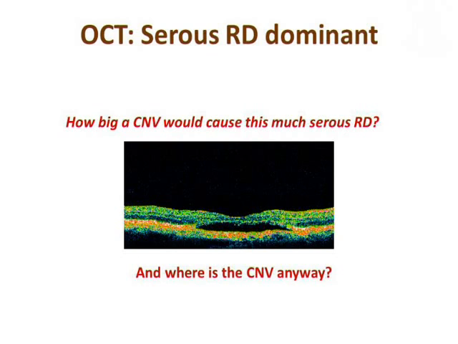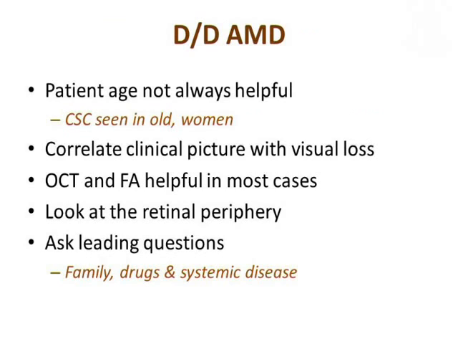So for differential diagnosis of AMD, the patient age may not always be helpful to differentiate from CSCR, because nowadays it is seen even in older people, and thanks to the increasing testosterone in the modern women, it is seen in women also. So you have to always correlate the picture with the visual loss, like in the case of geographic atrophy. OCT and angiography again clinch the diagnosis in most cases. Sometimes just looking at the inferior retinal periphery can show you the teardrop tract, and always ask the leading question about the family history, drug history, and systemic disease.